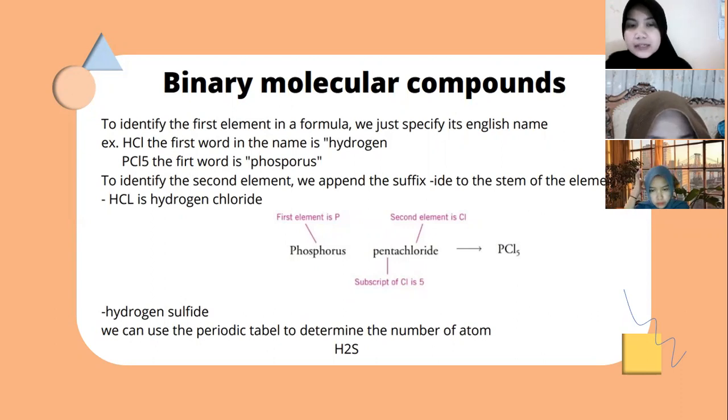And to identify the second element, we append the suffix "ide" to the stem of the element. For phosphorus pentachloride, P is phosphorus and Cl has 5 atoms. So we know that 5 is symbolized by penta. So the name is phosphorus pentachloride.